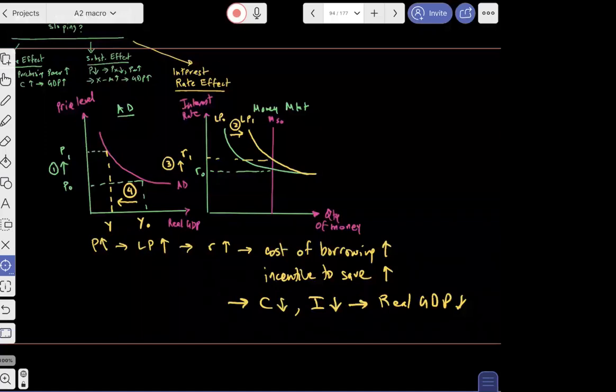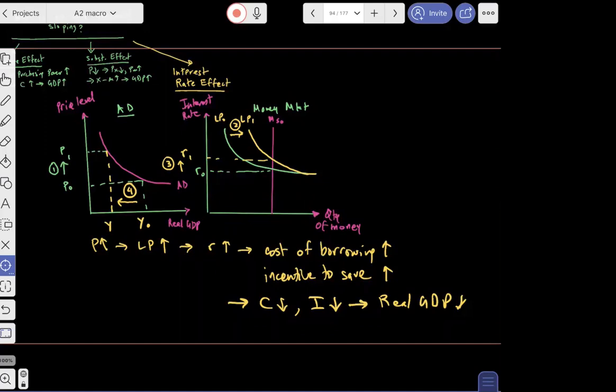Okay, what if the price level was falling? But before I do that, is everyone happy to hear the explanation? Is there any question? Anusha, Daniel, anyone? Arvind, do you guys have questions? Fatima? No. Awesome, guys. Let me do the other case.